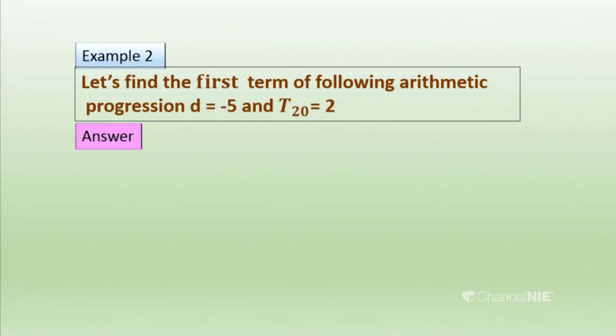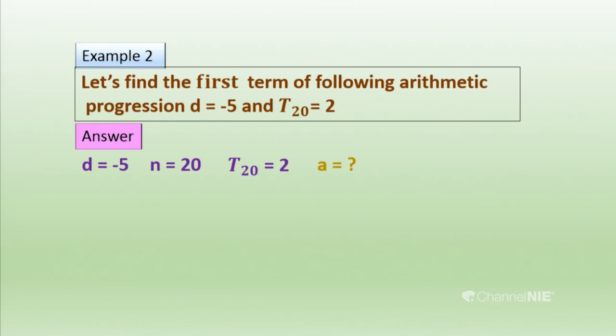Here you have to write down the data before doing the sum. Think about what formula we are going to apply: Tn equals a plus (n minus 1)d. You have to remember that well. First write the data given. We don't know the first term because they asked us to find it. We write the common difference d equals minus 5, T20 equals 2, and the nth place is the 20th place. You can see 2 there.